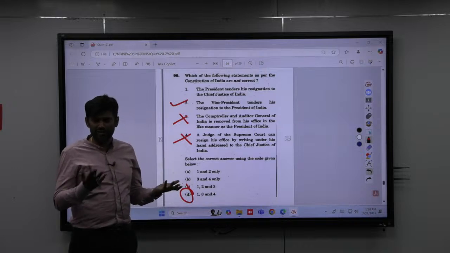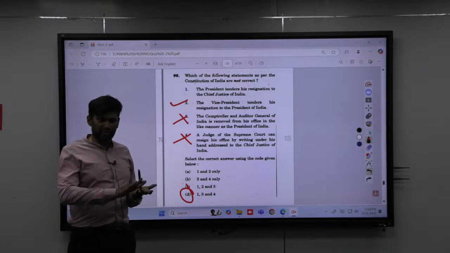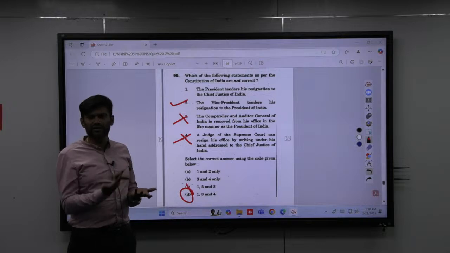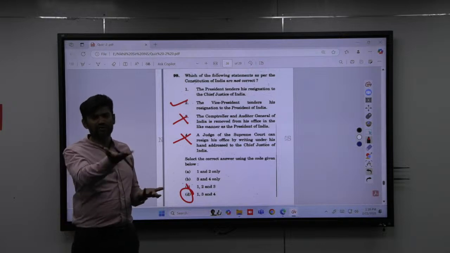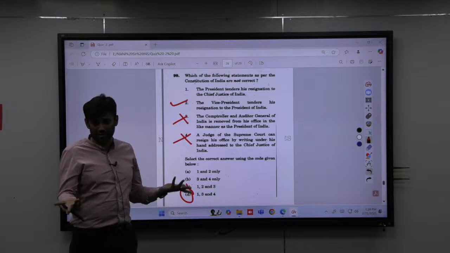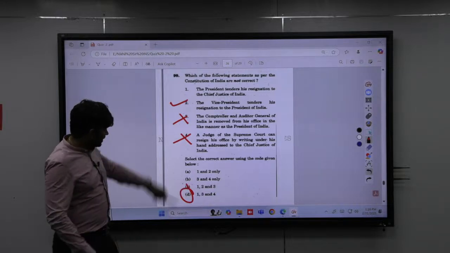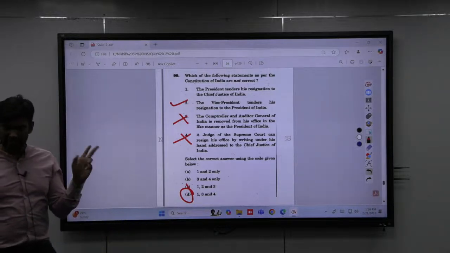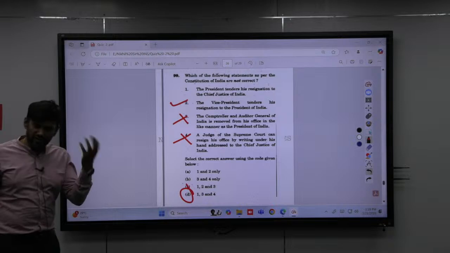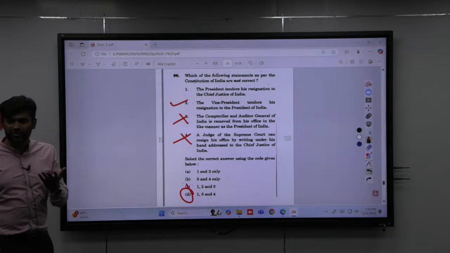Logic you can use. What is the usual logic? Who makes the appointment? To them only you will give resignation. So who will appoint a Supreme Court judge? Of course it is the President. So whom will that fellow resign to? To the President. That is the logic you could have used. But if you are getting this question wrong, it is only for two reasons. One, you have not revised sufficiently. Second, you are not using any kind of logic. When you are reading, just by hearting and reading, you are not understanding.